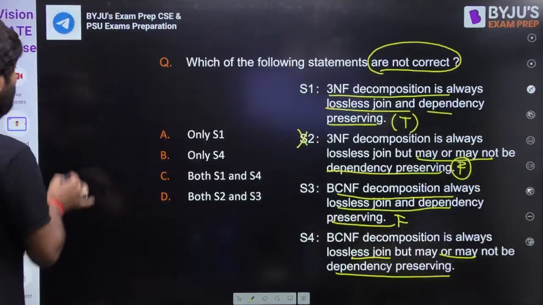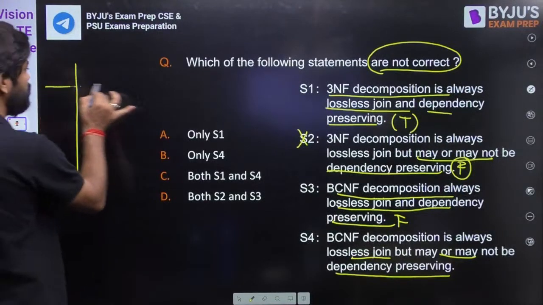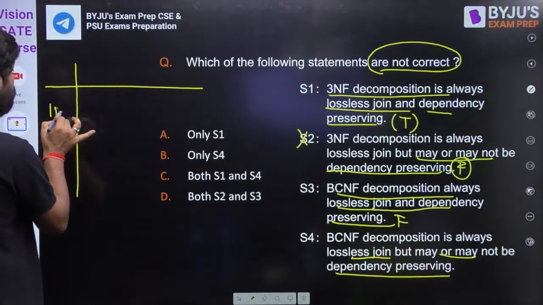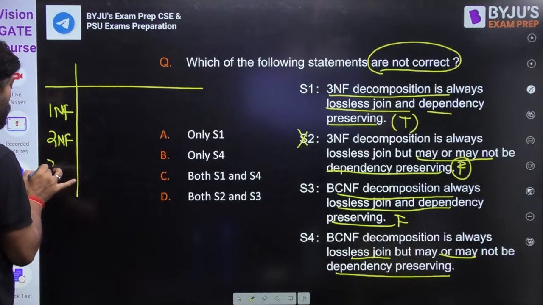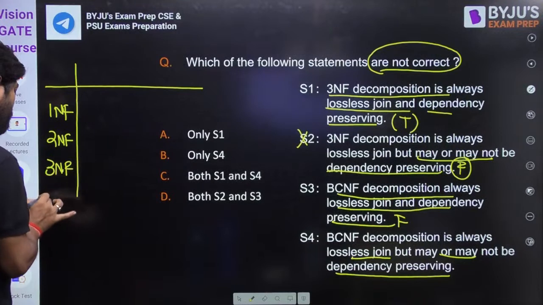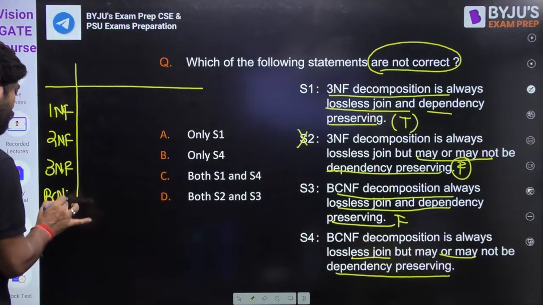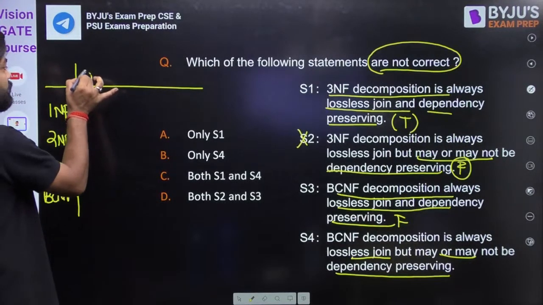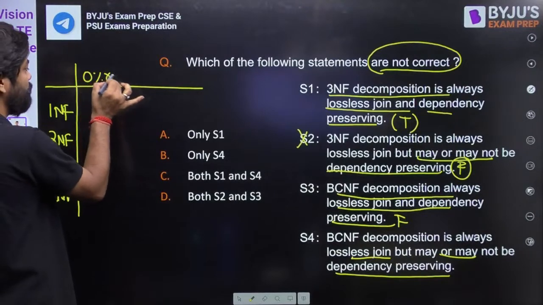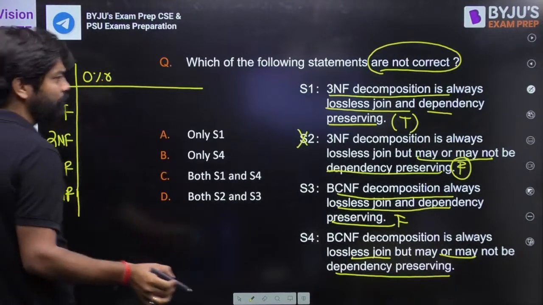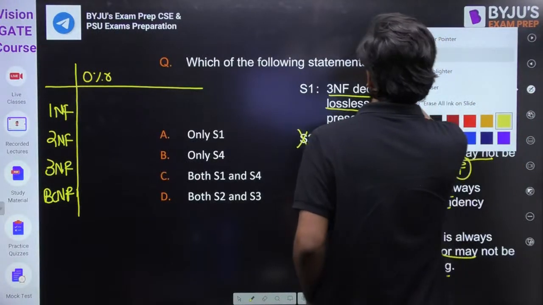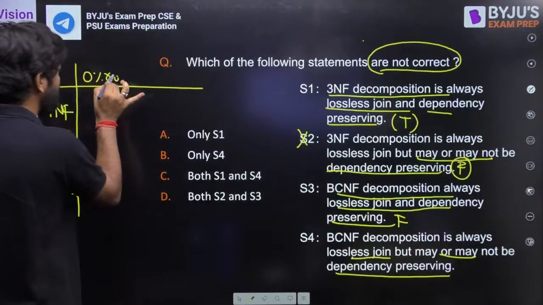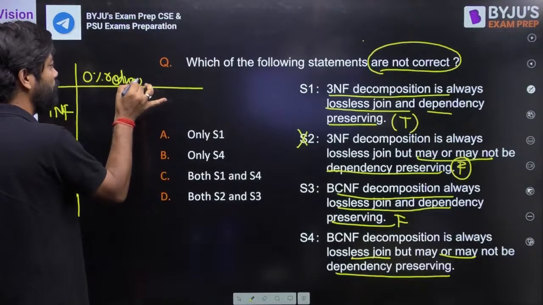If you remember, I already told you, let's suppose these are the normal forms: first NF, second NF, third NF, and BCNF. If you talk about redundancy, 0% redundancy is at the end.